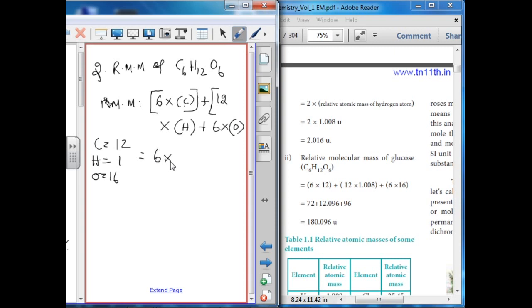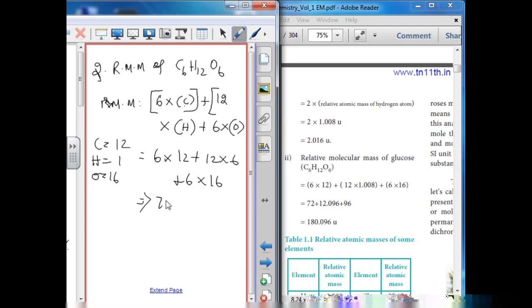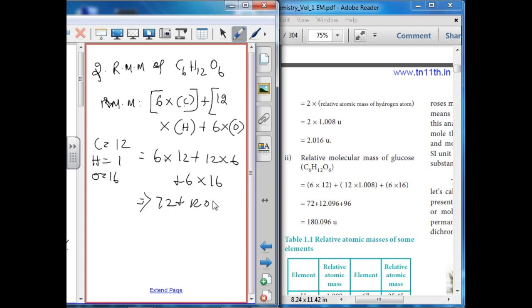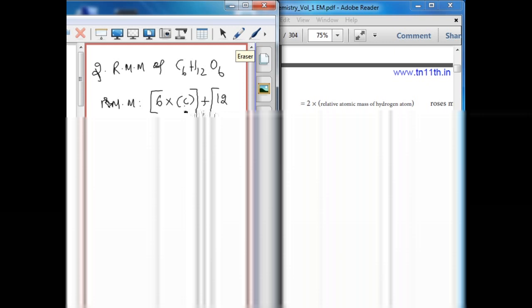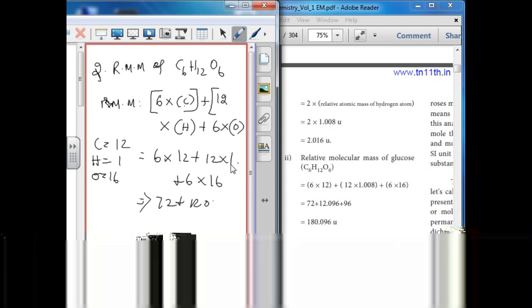So 6 into 12 plus 12 into 1 plus 6 into 16: 72 plus 12 plus 96, so 180 U.